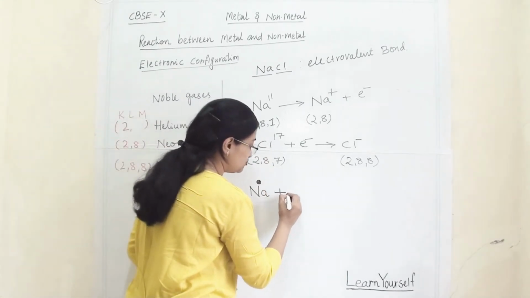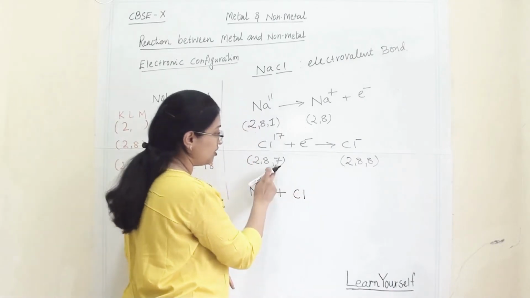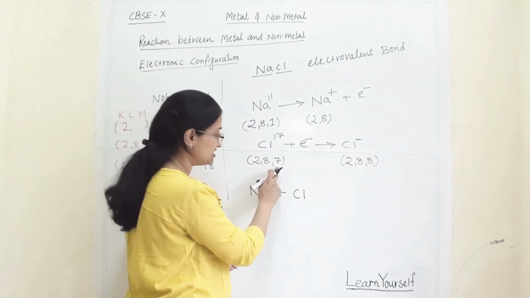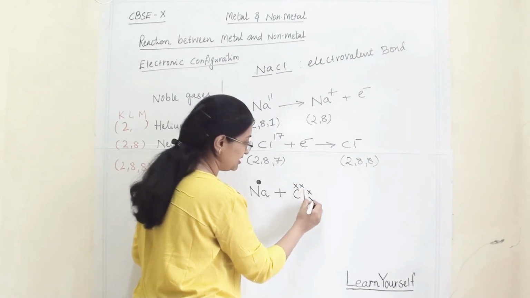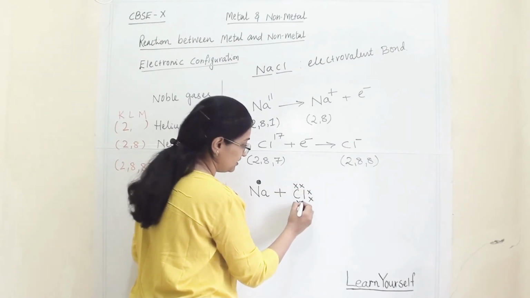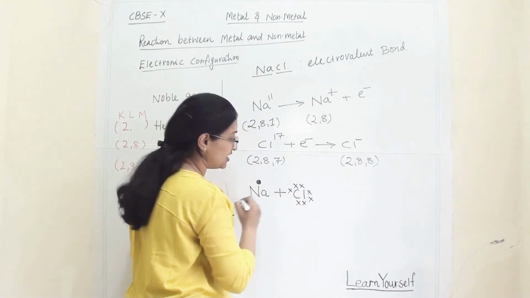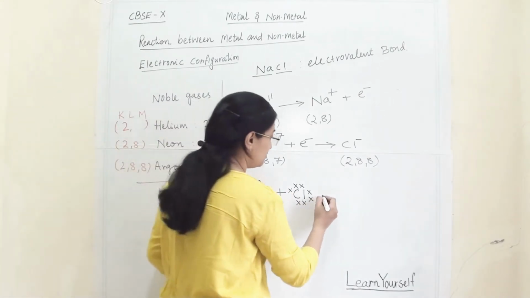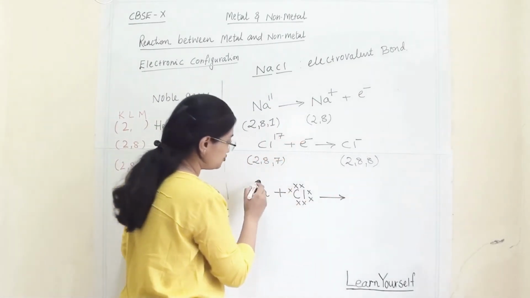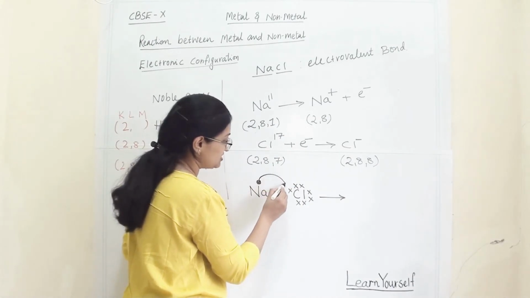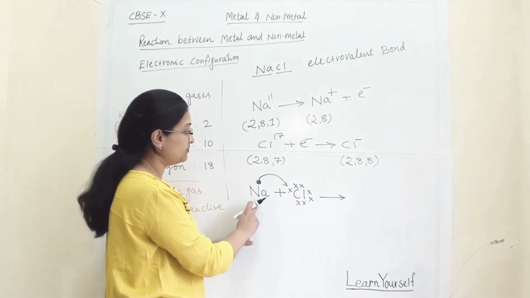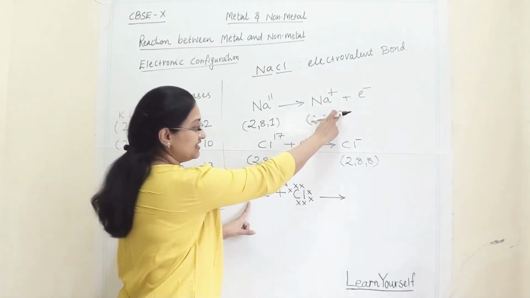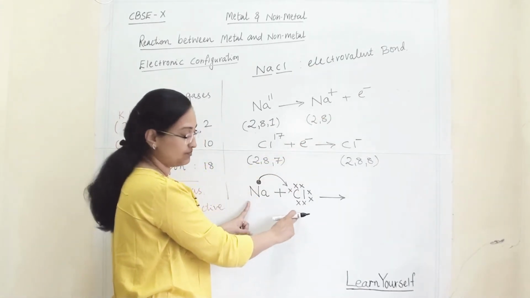When it is going to combine with chlorine, how many electrons are there in chlorine? 7. So here I am showing them with a cross to separate them from the sodium. So this 7 and 1 is there. Now in the next step I am showing that this sodium is transferring this electron to chlorine, because sodium wants to lose the electron and chlorine wants to accept the electron.